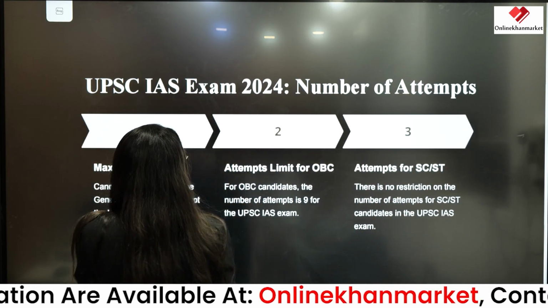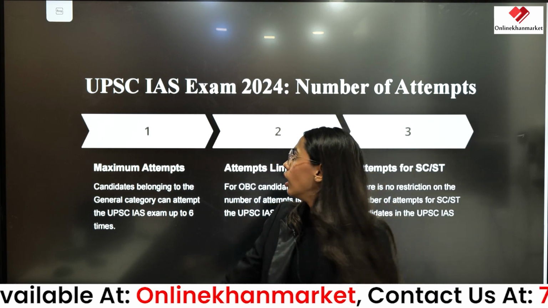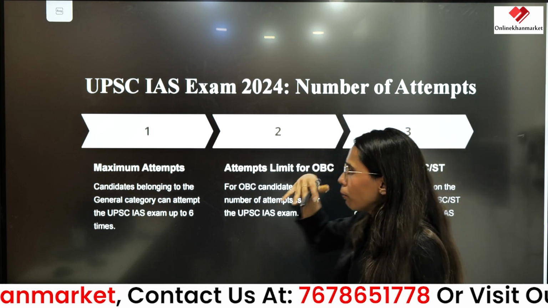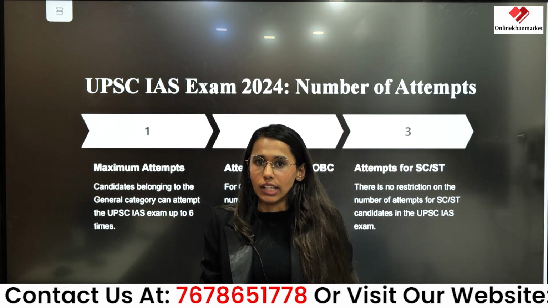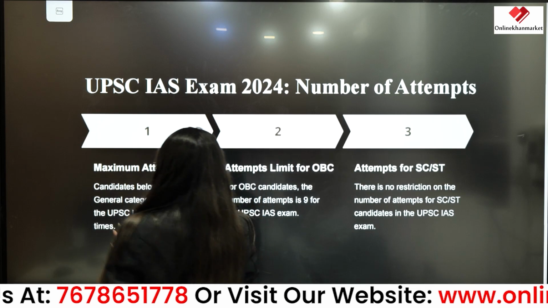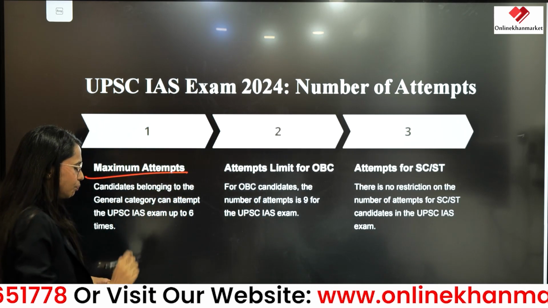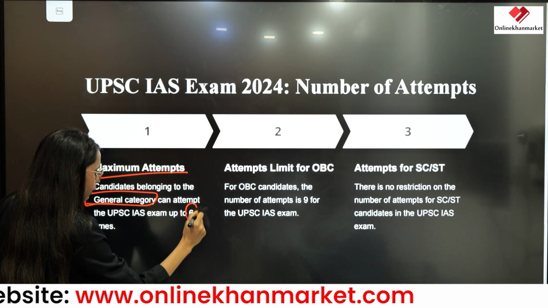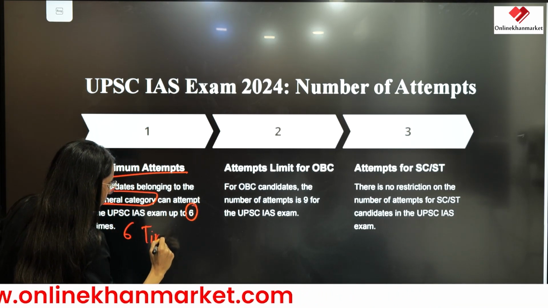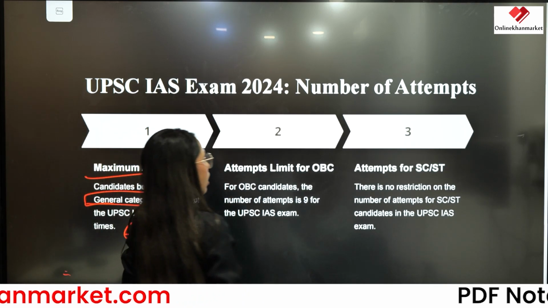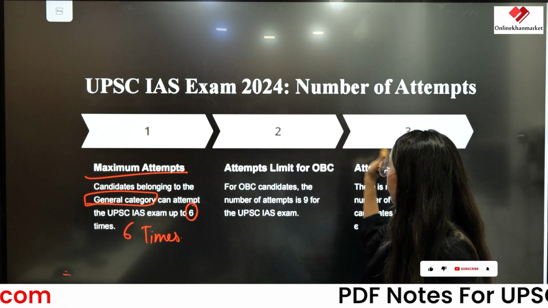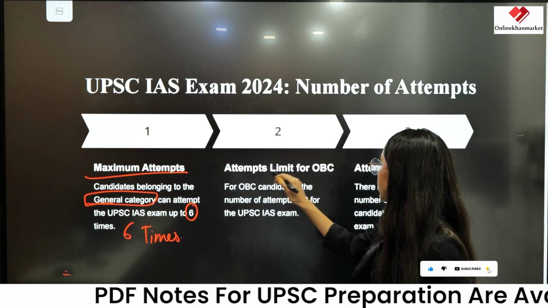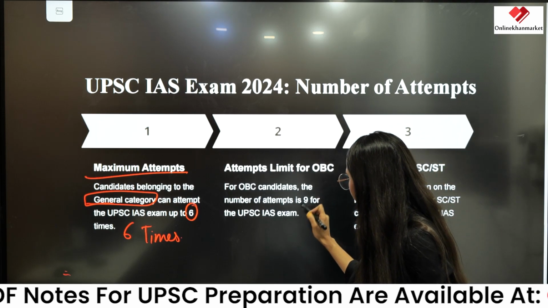Now, the number of attempts in the UPSC IAS exam 2024: how many attempts do people get? It depends. The maximum number of attempts for the general category is 6 times. The limit for OBC is 9 times.